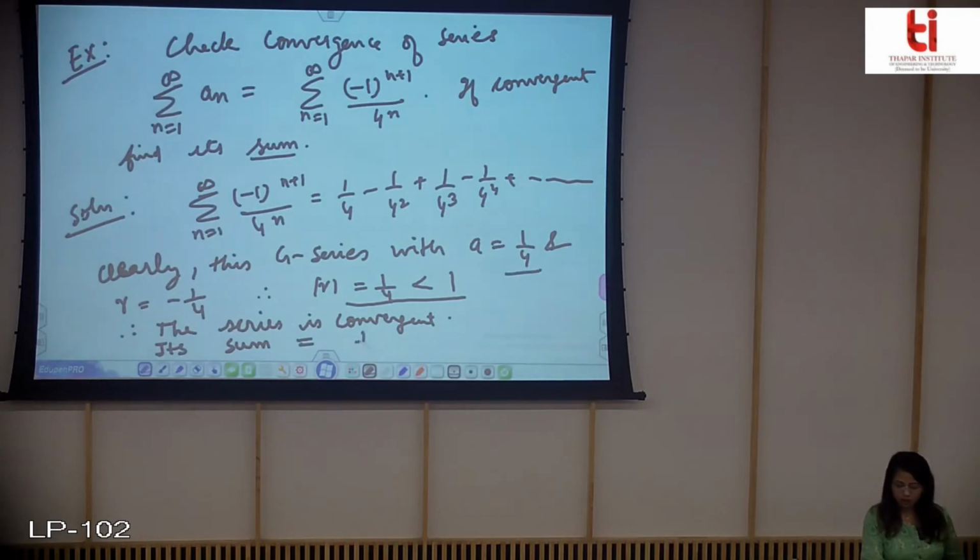Our A is 1 by 4 divided by 1 plus 1 by 4, because our R is minus 1 by 4. So this will be 1 by 5. So this is the sum of our convergent geometric series. Now let us do another example.